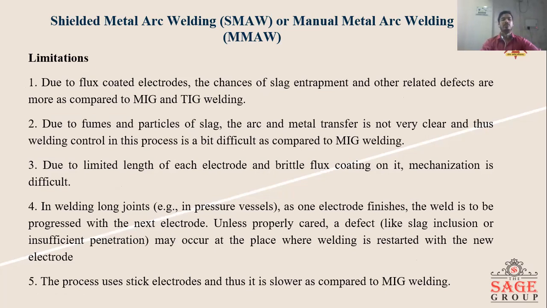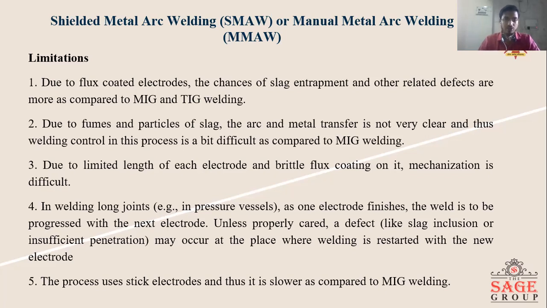Limitations: due to the flux coated electrode, the chance of slag entrapment and other related defects is more as compared to TIG or MIG welding. Due to fumes and particles of slag, the arc and metal transfer are not very clear, and thus welding control in this process is a bit difficult as compared to MIG welding. Due to the limited length of each electrode and the brittle flux coating on it, mechanization is difficult.